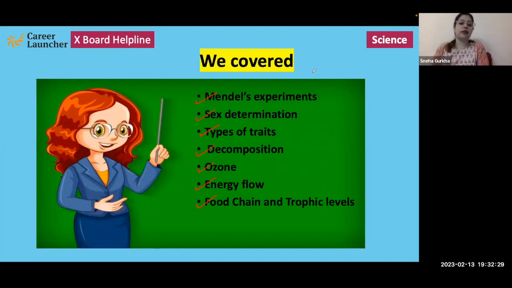And if you think that yes, time is left, then maybe you can draw a diagram. It would add on to your answer. It will explain your answer in a better way, right?